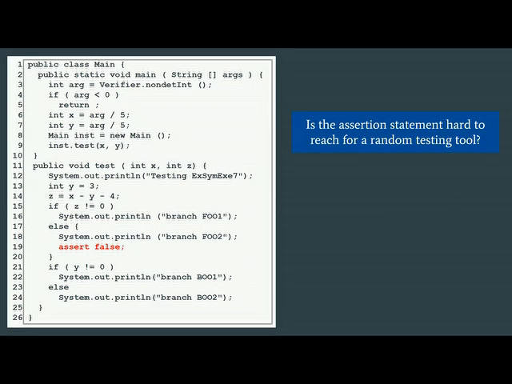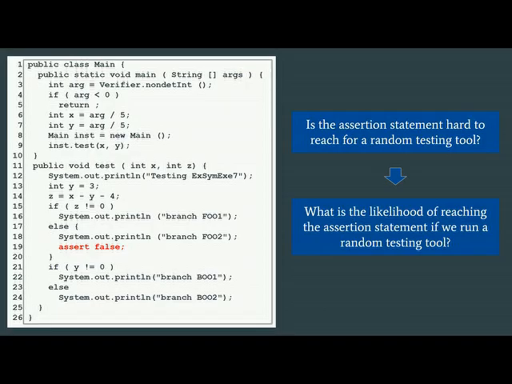Let's say someone wants to run a random testing tool to test this program. Now the question that Preach can answer is: is the assertion statement hard to reach using that random testing tool? Or, what is the likelihood of reaching the assertion statement if we run a random testing tool?